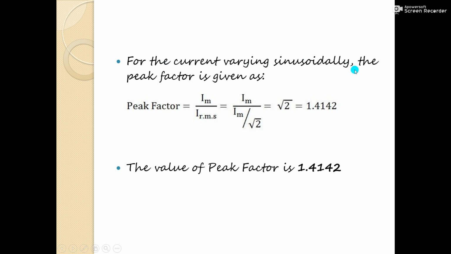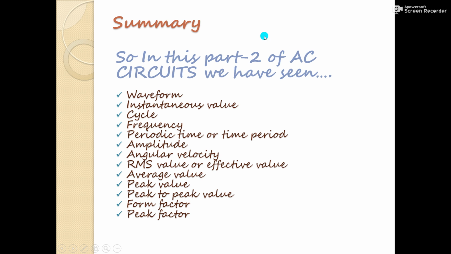For the current varying sinusoidally, the peak factor is given as Im upon IRMS, which is equal to Im upon Im by root 2, which is equal to simply root 2, and the value of root 2 is 1.4142. So the value of peak factor is 1.4142. So in this part 2 of AC circuits, we have seen waveform, instantaneous value, cycle, frequency, periodic time, which is also called time period, amplitude, angular velocity, RMS value or effective value, average value, peak to peak value, form factor and peak factor.